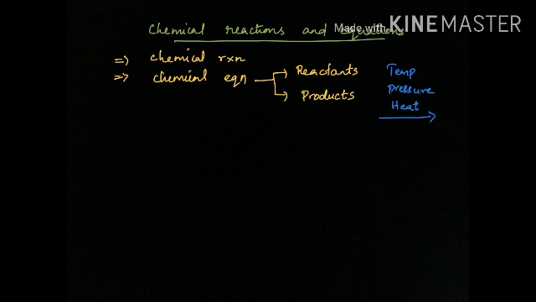Then we need to write the state in which each reactant and product exists. That means if it is in the gaseous state, we represent it as g. If it is in the solid state, we represent it as s.